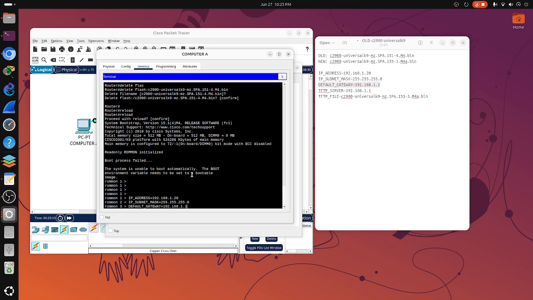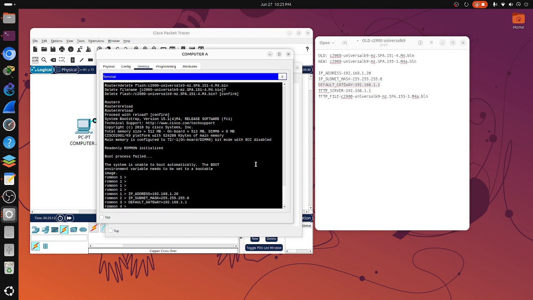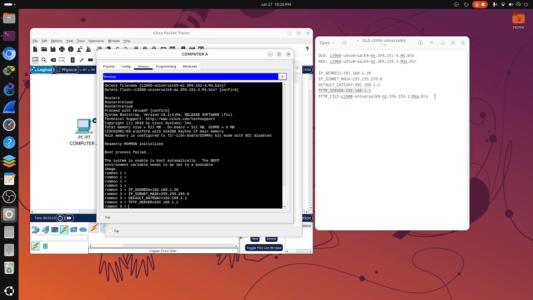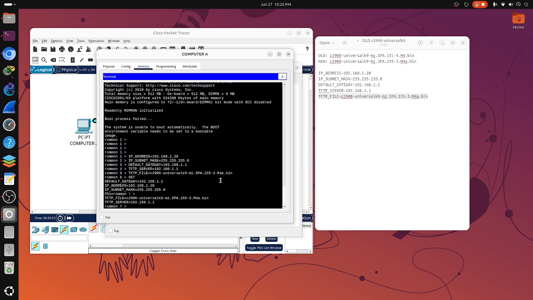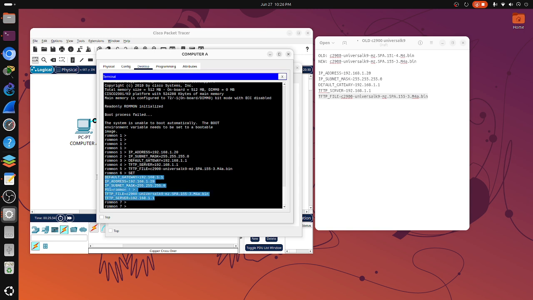TFTP is just like FTP in an ultra basic way. Since FTP requires a username and password, this one does not. Now set this up, using the set keyword. Double check everything, ensure that the spellings are correct, especially this file, and the IPs are correct, and then we issue the command tftp dnld.